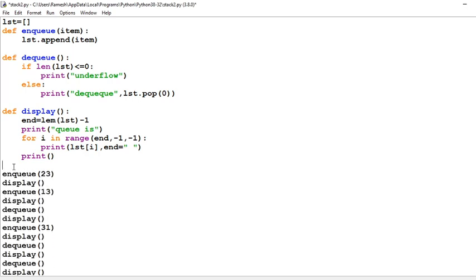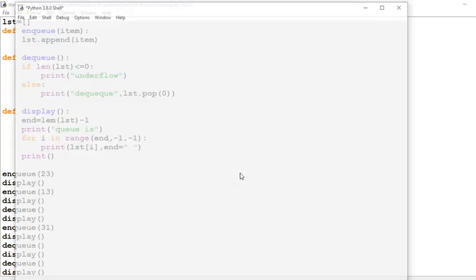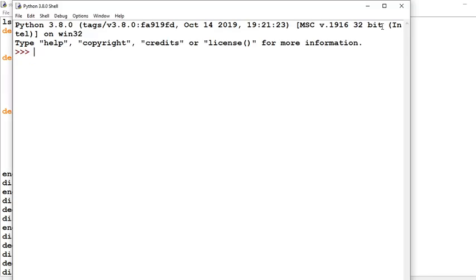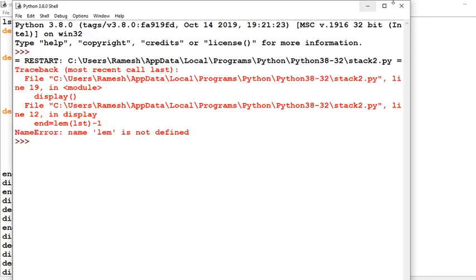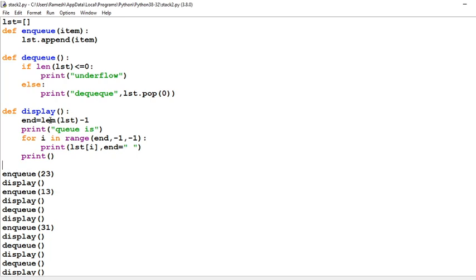Now for some operations, these are some operations here. Now we will run our program, see what happened. There is an error, one error I have already seen. Yes, this is the error.